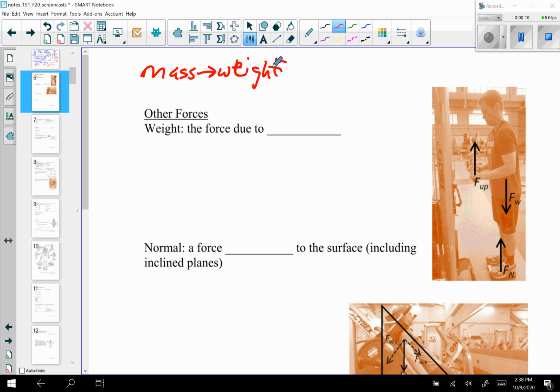If I have a mass that is out in the depths of space, away from all other objects, it does not experience any force due to weight. So while it is true that all objects with weight have mass, not all objects with mass experience the force due to weight, because the weight force is the force due to gravity. And in order to experience a gravitational force, I have to have two bodies of mass that are close to